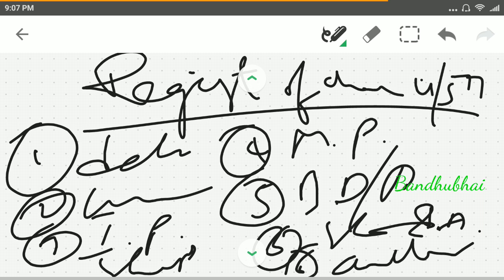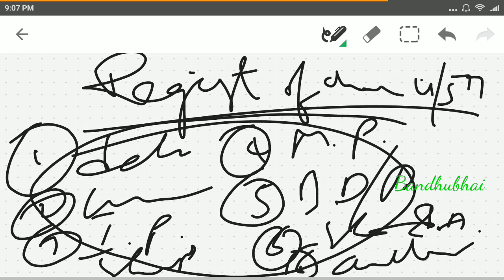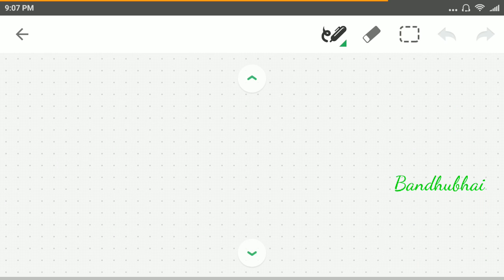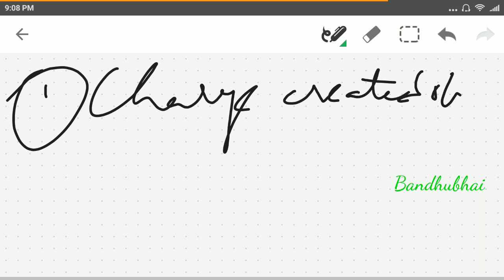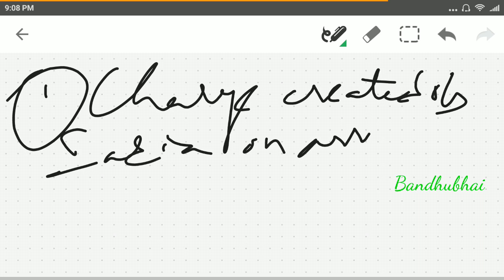When these nine assets are provided as charge, whether fixed or floating, and created outside India on assets in India.